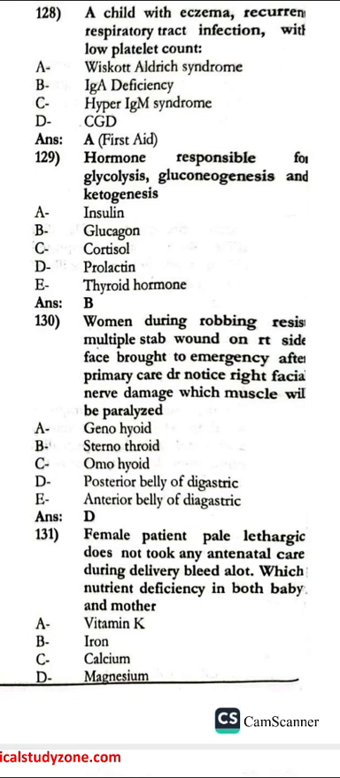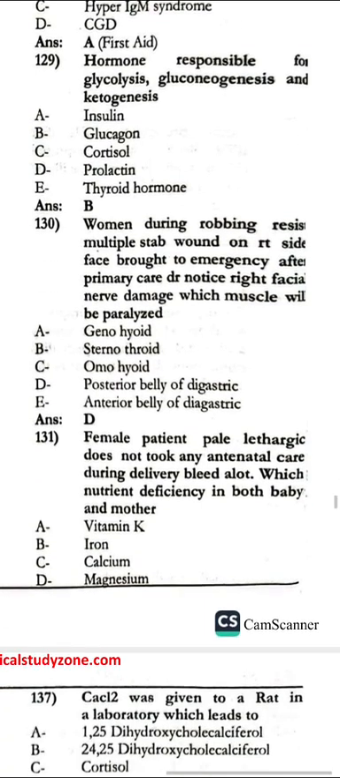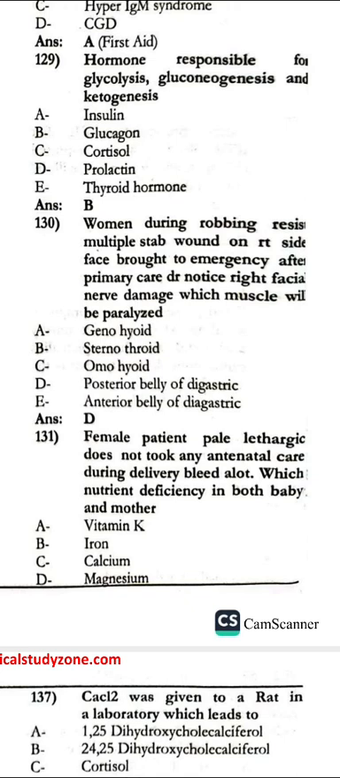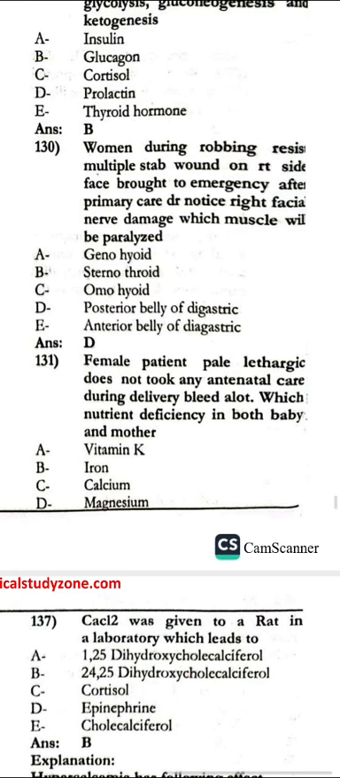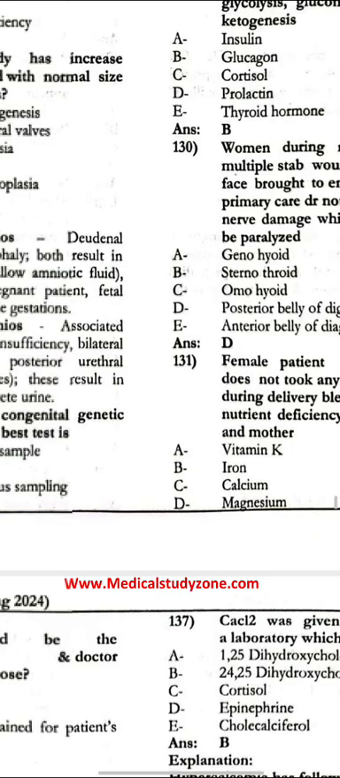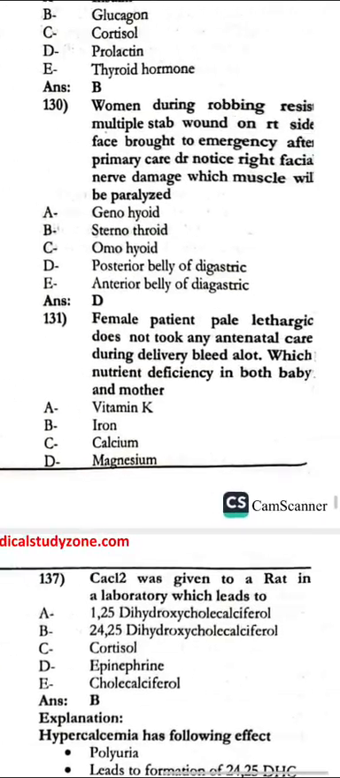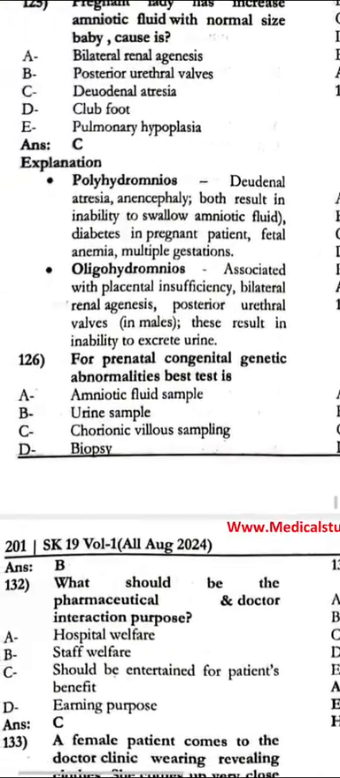A woman doing a robbery sustains multiple stab wounds on the right side of the face, brought to the emergency after primary care. Doctor notes right facial nerve damage. Which muscle would be paralyzed? That is the posterior belly of the digastric. A female patient, pale, lethargic, did not take any antenatal supplements, bled a lot during delivery. Nutritional deficiency in both the baby and the mother would be iron.